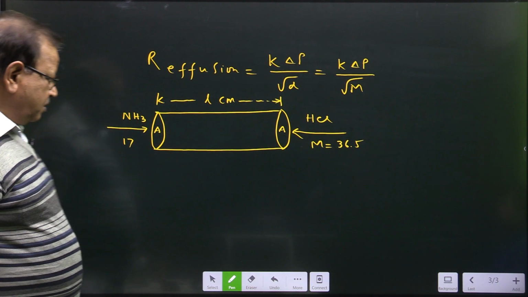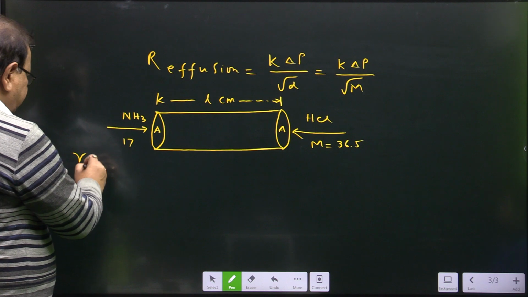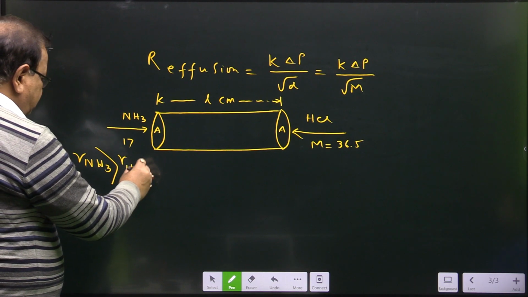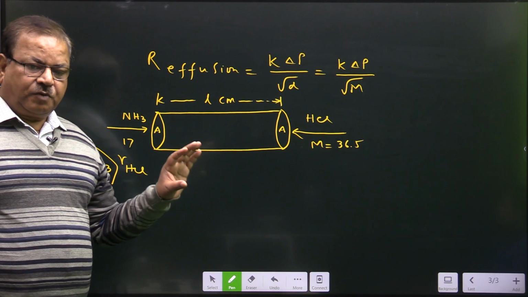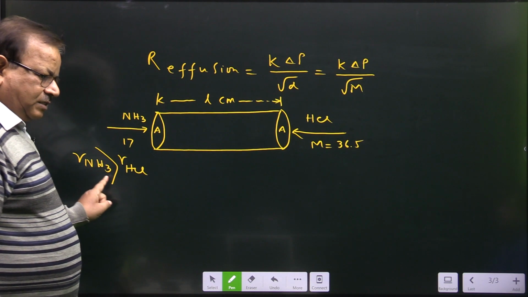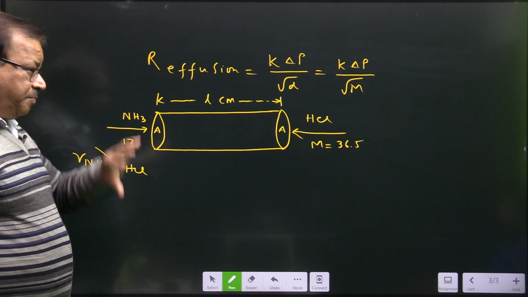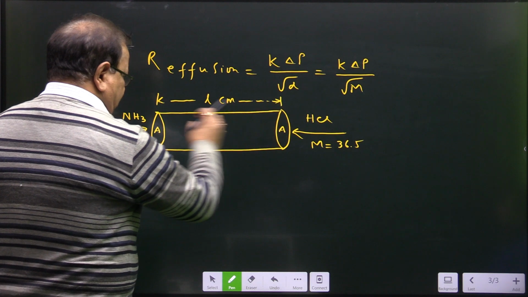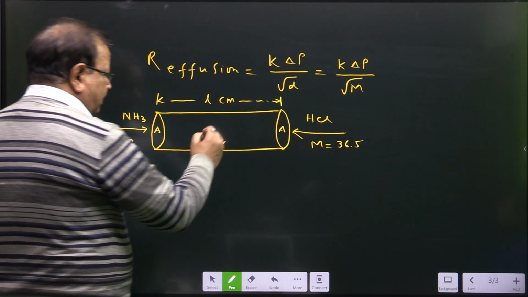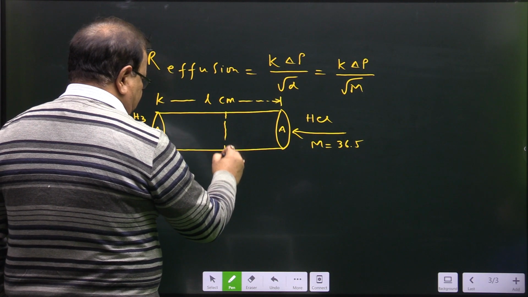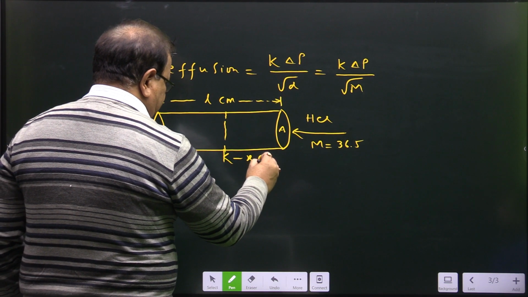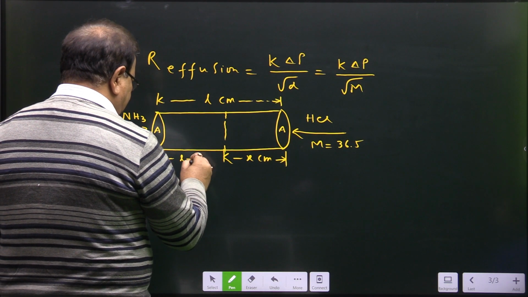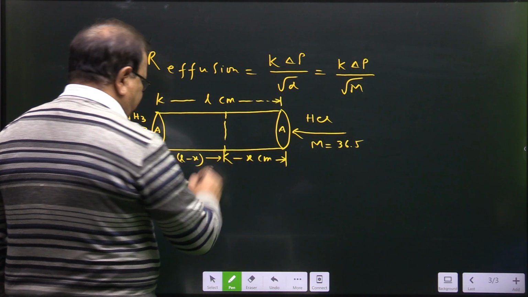Being the lighter gas, the rate of diffusion of ammonia should be more than that of HCl. A lot of such questions are going to be framed on the basis of diffusion. Their molar masses are 17 and 36.5. Both are released at the same time, the pressure is constant, the area is constant, the pressure is the same. So being heavier, HCl will travel less distance. Suppose it is traveling x centimeter, and ammonia will travel L minus x centimeter.